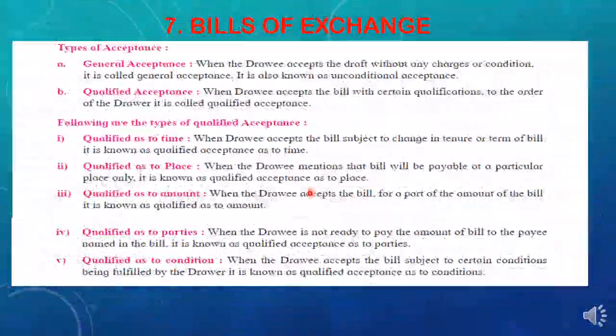Students, in chapter 7, in the last PPT video, we had seen the types of bill: inland bill, foreign bill, accommodation bill, after sight, after date, bill on demand. Now that was the part of the drawer. Now this is the part of the drawee. Who accepts the bill, students? The drawee accepts the bill. So how many types of choices are there with the drawee? Means how many types of acceptance can be done?